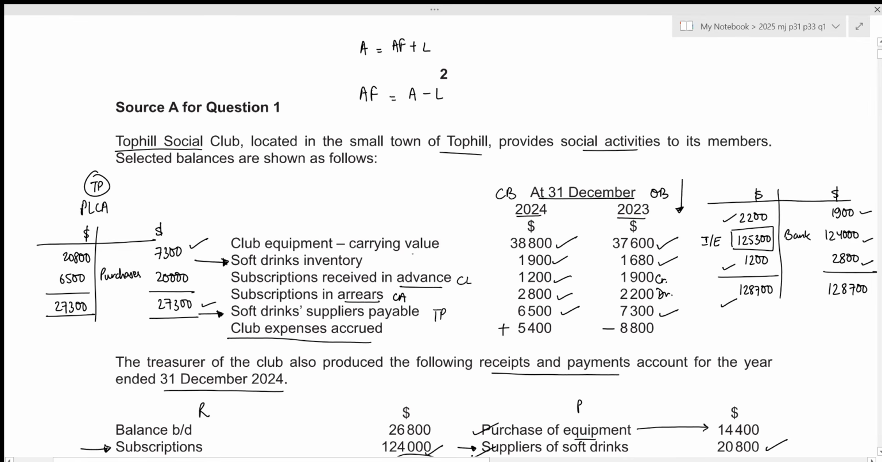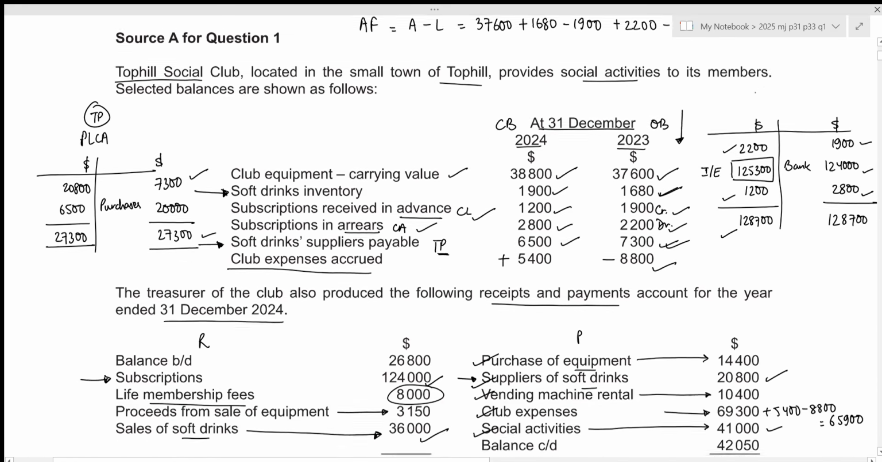Okay, so for the opening balance, we have club equipment, which is an asset. So 37,600. We have inventory, which is also an asset, plus 1680. Then we have our subscriptions received in advance, which is also a liability. So we need to subtract the 1900. Then the subscriptions in arrears, which is an asset. So we need to add the 2200. Then soft drinks suppliers payable, which is trade payables, which is definitely a liability. So we need to subtract 7,300. Then we have club expenses accrued. Any expenses accrued will be expenses payables. So this is also a liability, minus 8,800.